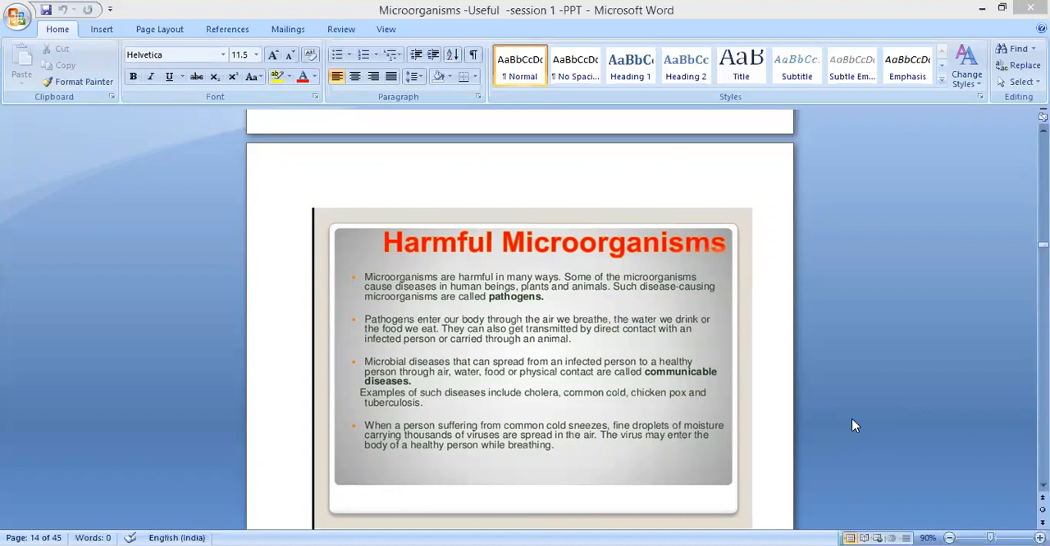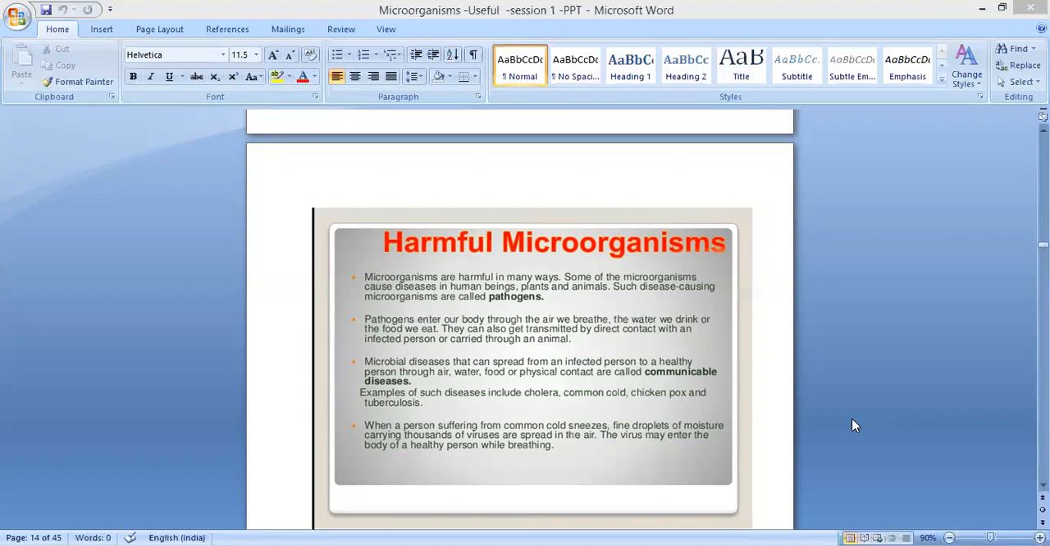They get transmitted by direct contact. Suppose one person has a cold, cough, or something. You think your friend has a cold and cough, or even a bacterial infection or some fever. Suppose you are sitting next to him, touching. Wherever he is sitting, those microbes will be there. Wherever he touches, maybe his kerchief or dress, through contact you will also get that disease from the infected person.